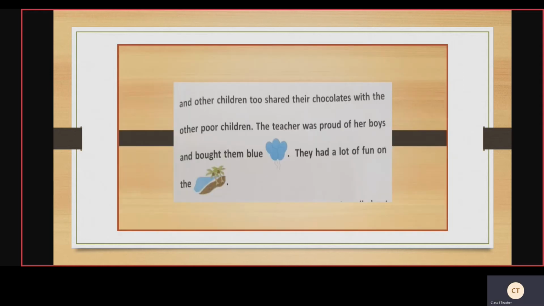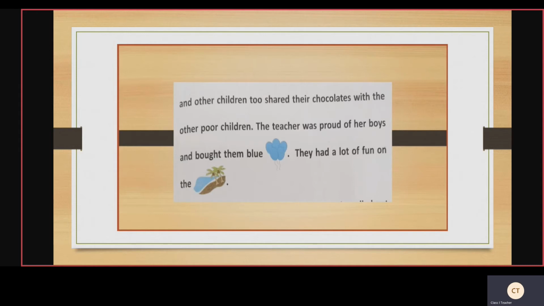And other children too shared their chocolates with other poor children. So what Basil did, he gave a poor child half of his burger. Then by seeing that, his friends who went with Basil near the beach also started sharing their food like banana, chocolates, whatever they had brought with them.